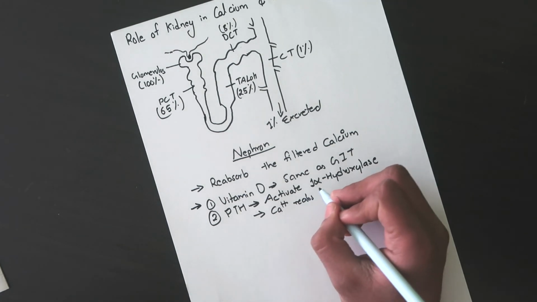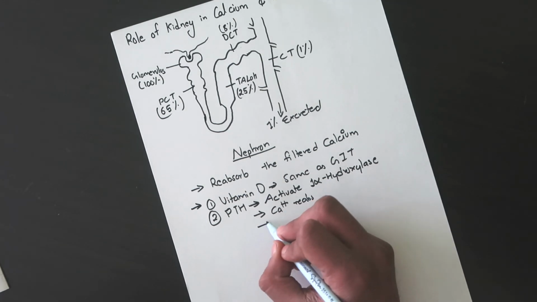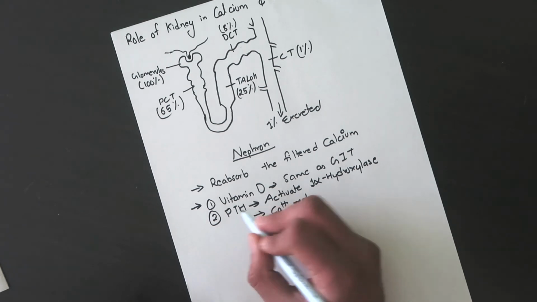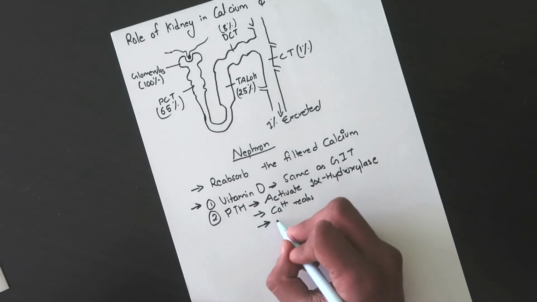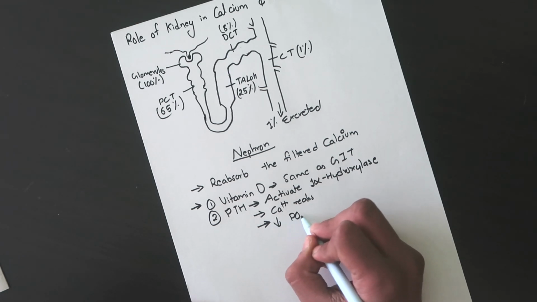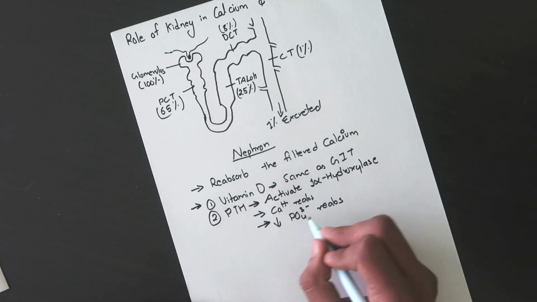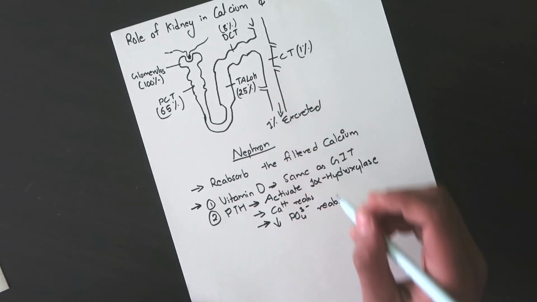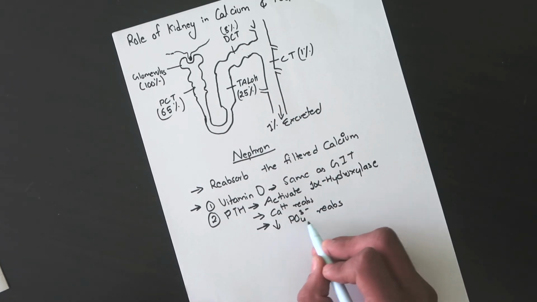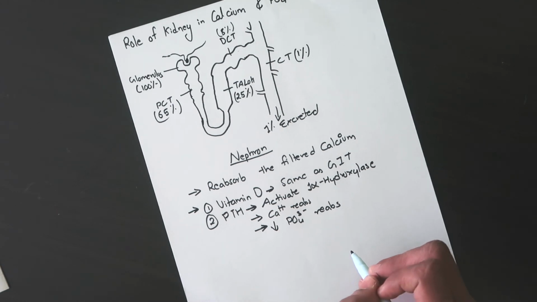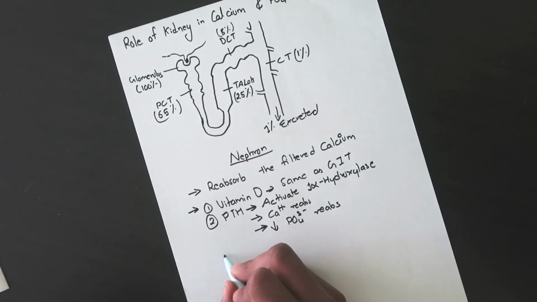One very important thing to note here is that although it helps in calcium reabsorption, it will decrease phosphate reabsorption in the kidney, or you can say it will increase phosphate excretion in the kidney. That's the role of parathyroid hormone.